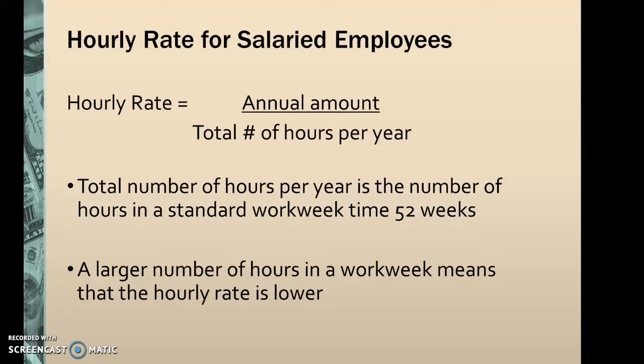Hourly rate for salary employees is the annual amount divided by the number of hours per year. So a larger number of hours in the work week means that the hourly rate is lower. So this would be an example for salary employees. If you are salaried and you're making $50,000 a year, you are paid $50,000 per year no matter how many hours you work within the work week.